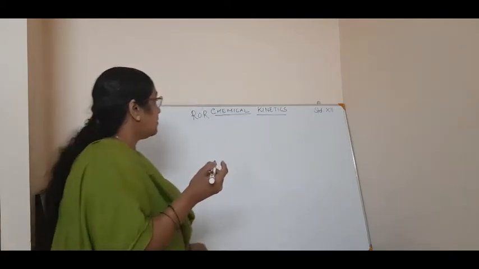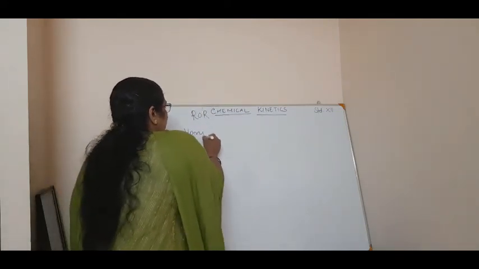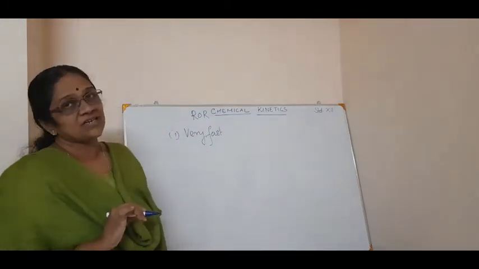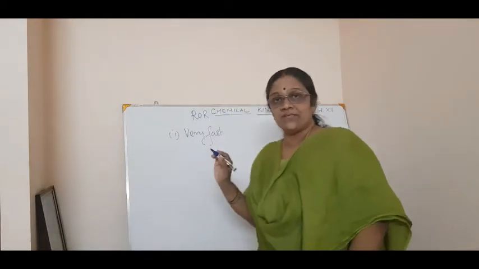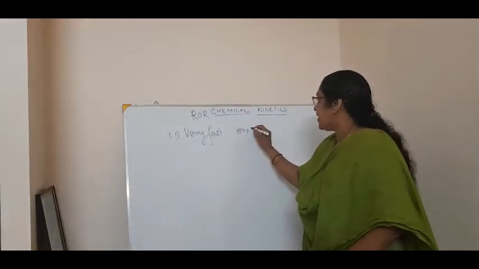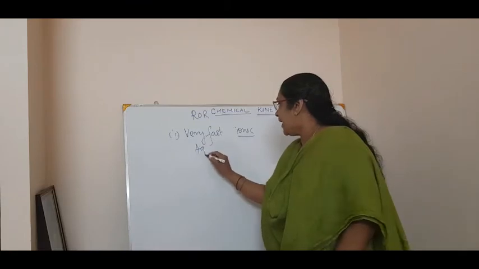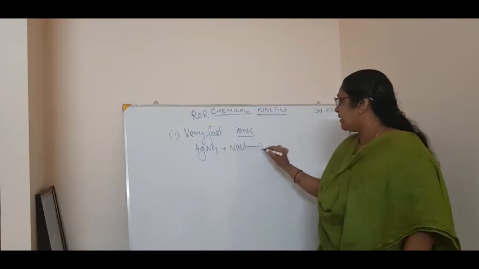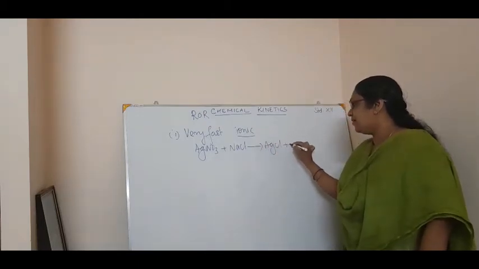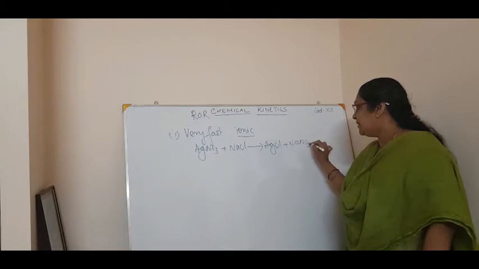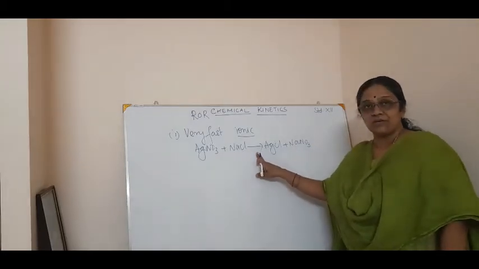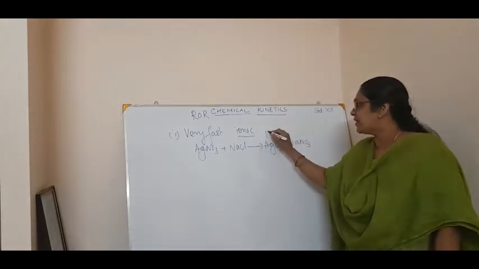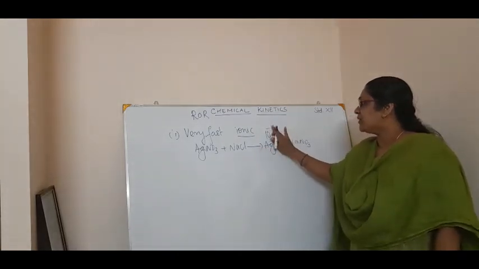There are very fast reactions, mainly ionic reactions. Ionic reactions are very fast reactions. For example, AgNO3 plus NaCl gives AgCl plus NaNO3. This is an example of an ionic reaction. This reaction happens in microseconds, meaning very fast, in the order of 10 raised to minus 6, micro meaning 6.